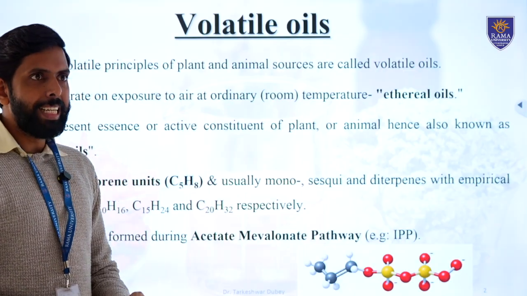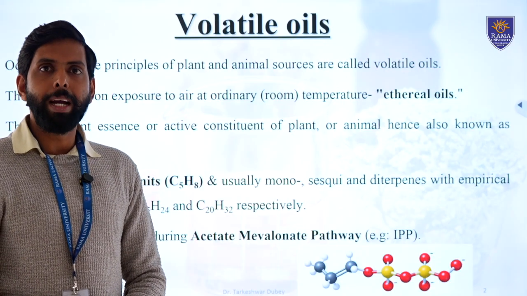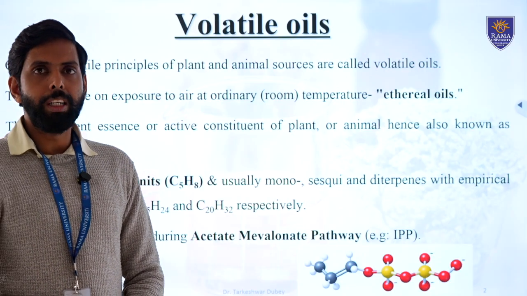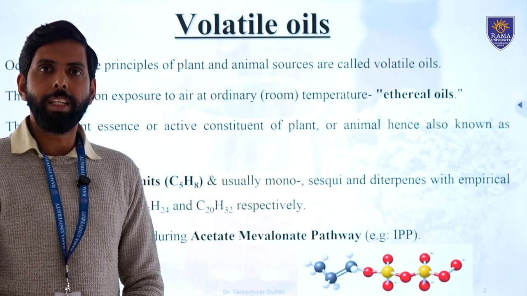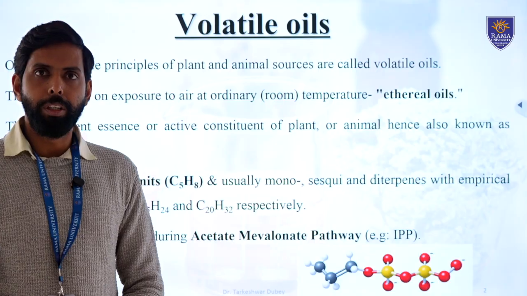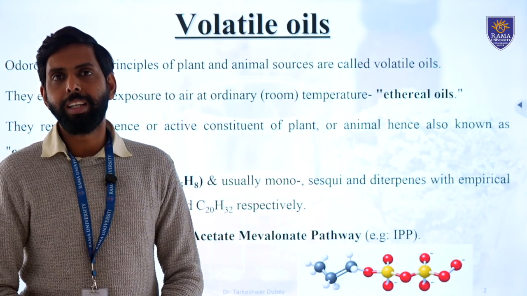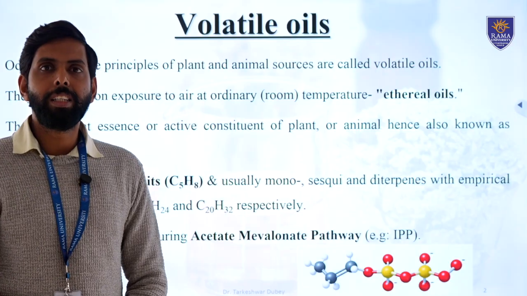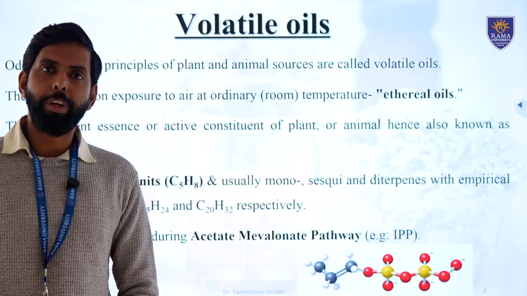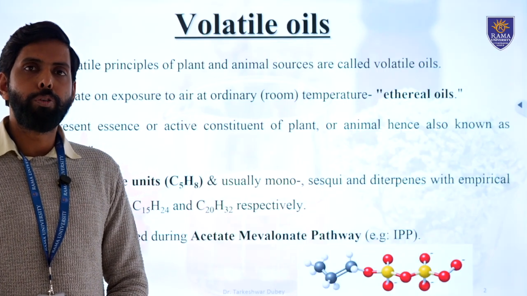And these are basically aromatic oils which are produced by the acetate mevalonate pathway, and the basic precursor for their synthesis, which we call the building block, is the isoprene unit, represented as the C5H8 unit. The basic isoprenoid synthesized through the acetate mevalonate pathway is DMAPP, dimethyl allyl pyrophosphate, or we can also call it isopentenyl pyrophosphate.